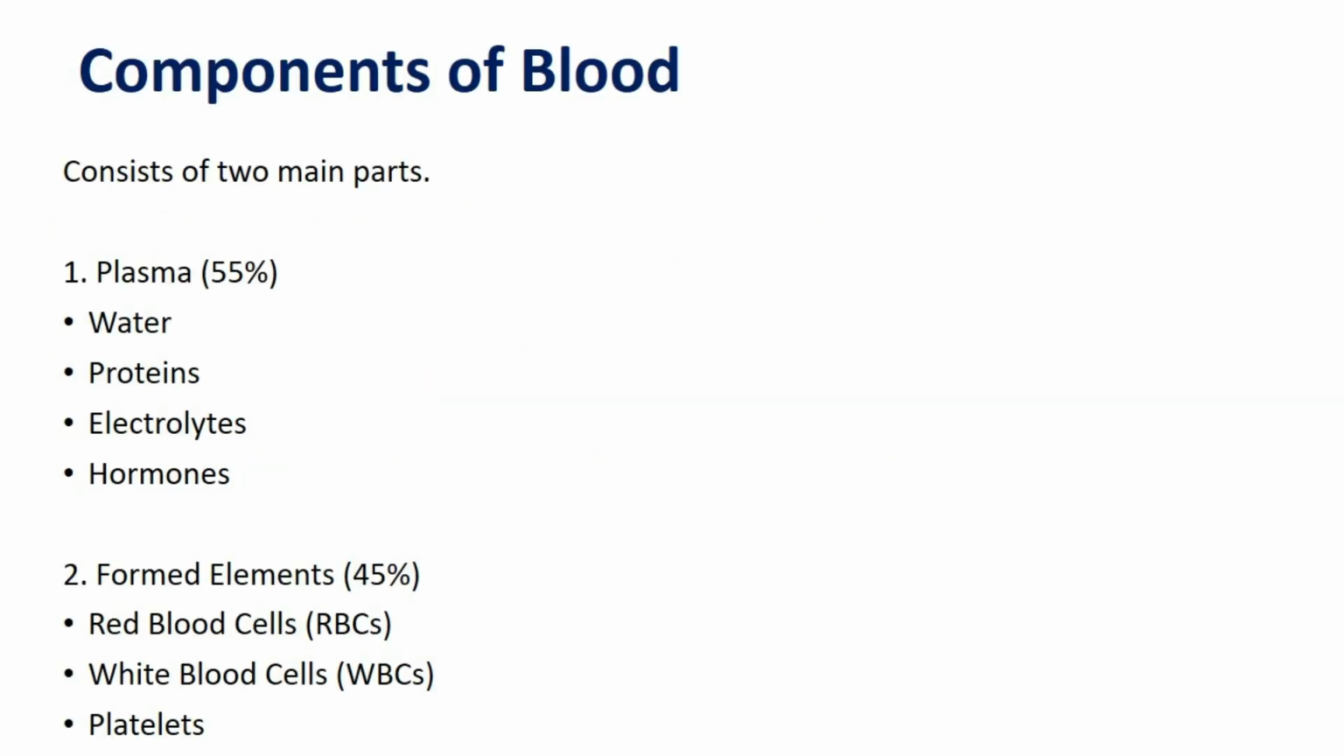Components of blood. Blood consists of two main parts. Plasma, 55% of whole blood. Formed elements, 45% of whole blood. Plasma consists of water, proteins, electrolytes and hormones. Formed elements of blood are red blood cells, white blood cells and platelets.